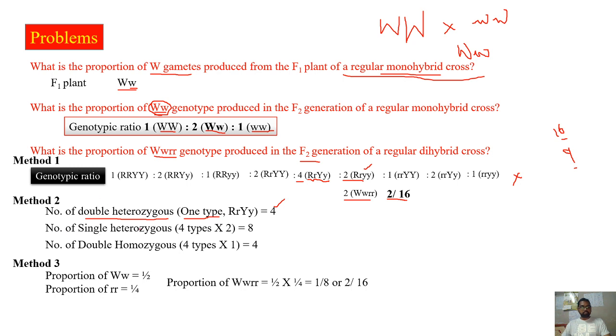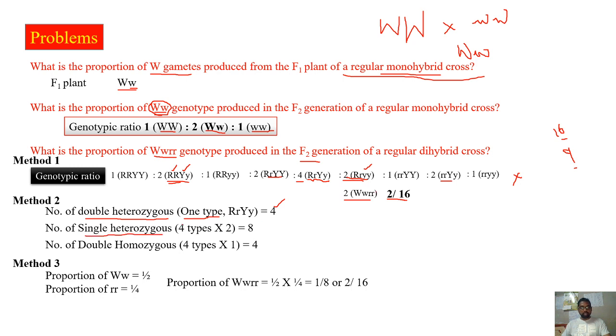Now the number of single heterozygous. Single heterozygous means with respect to only one allelic pair it is heterozygous, and with respect to the other allelic pair it has to be homozygous. So if you take this second one, it is homozygous with respect to this and heterozygous with respect to this. So this one, this one, this one and this one, all these are single heterozygous type.